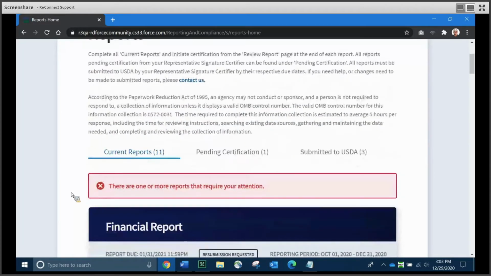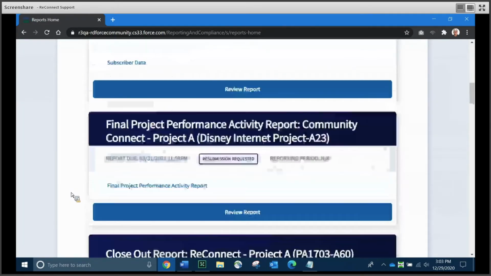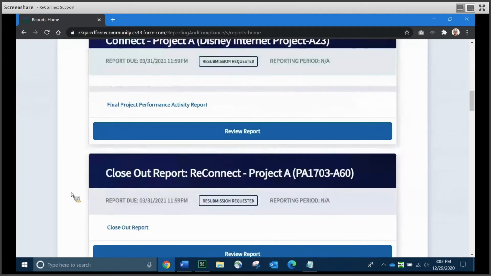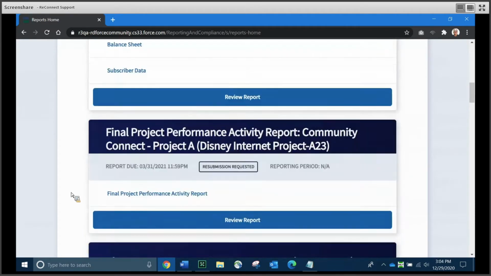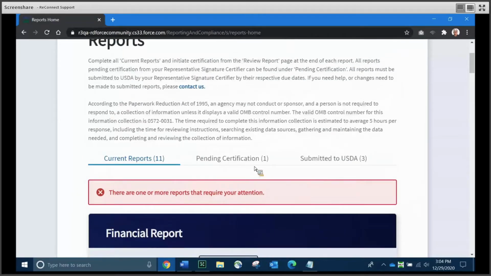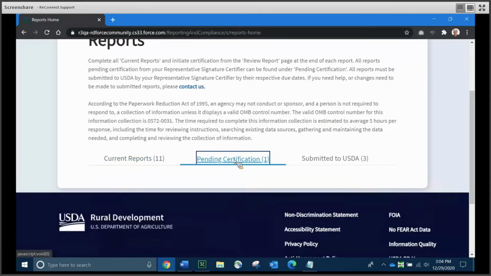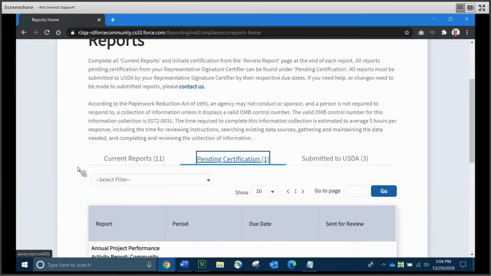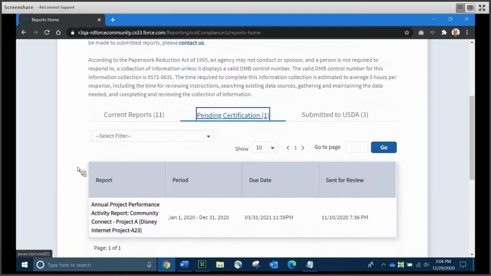Current reports shows you everything that you just saw on the home page. I'll scroll down for you. There's the financial report, final project performance activity report, etc., etc. I'm not going to scroll through all of those. Again, those are the reports that your entity needs to work on and submit or resubmit. And you notice we have a red warning here. There's something in these reports that needs a little bit more of our attention, and we'll come back to that a little bit later.